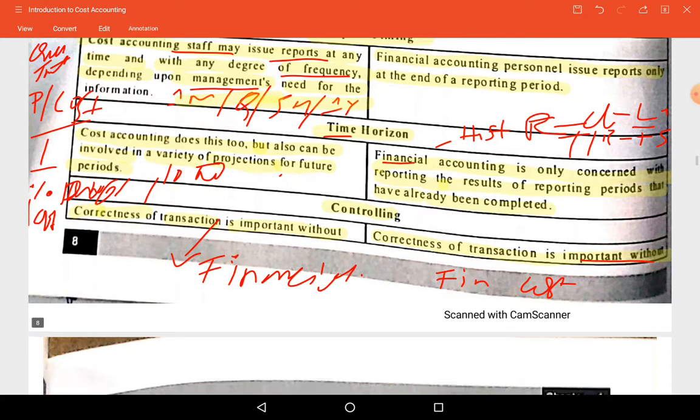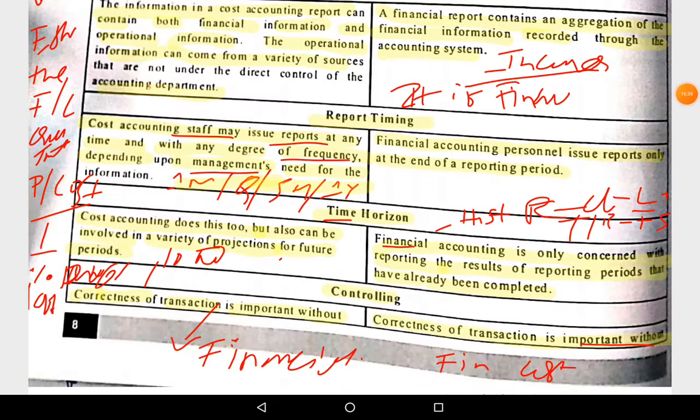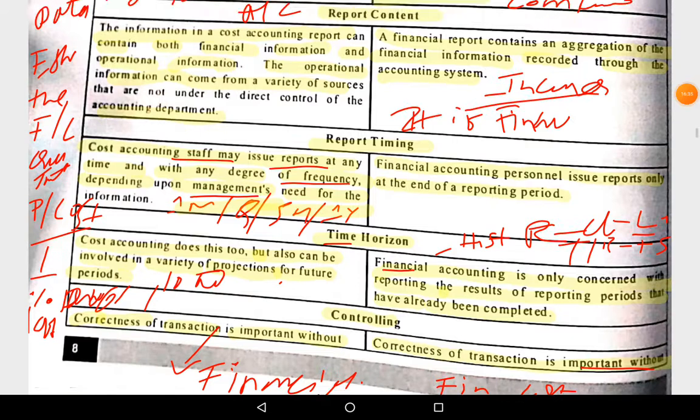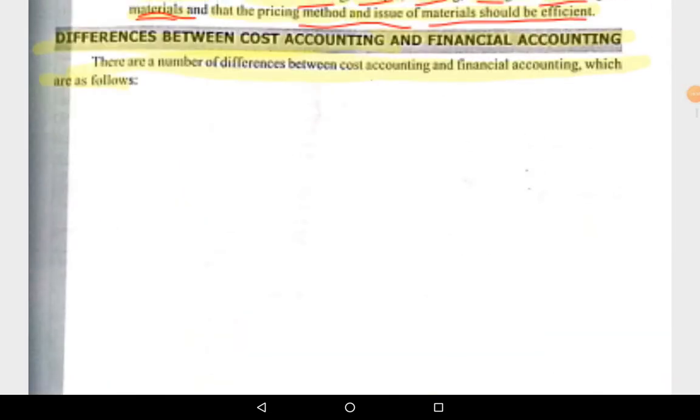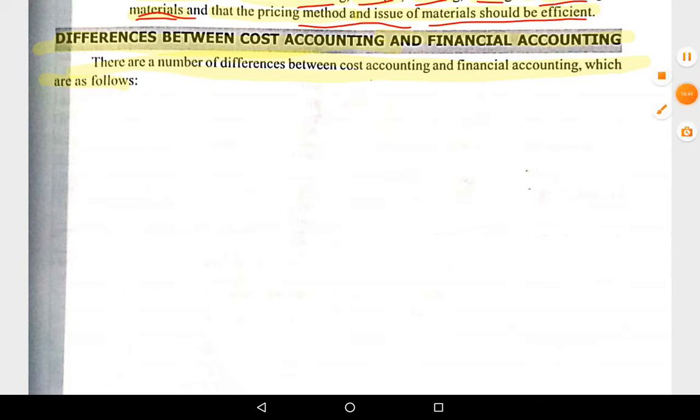Okay, so here we end the video relating to differences between financial accounting and cost accounting. Hope this video will be useful for your preparation.